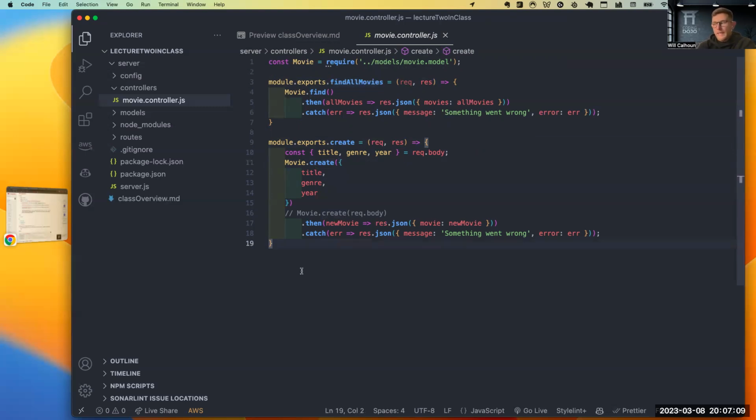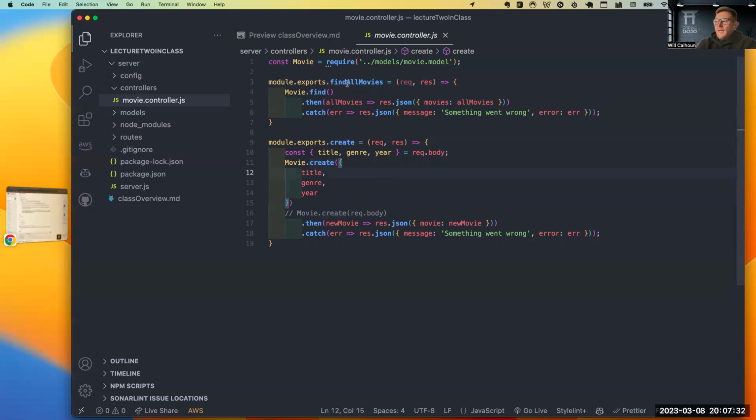All of those would have worked fine. I like this because it doesn't get as confusing in my opinion. It's like readability as well, since they all work the same and there's not really an inherent difference in speed. This to me is easier to read. So it's like, okay, I know that this is just find all movies. I know that this is just create, but it's really personal preference at that point.